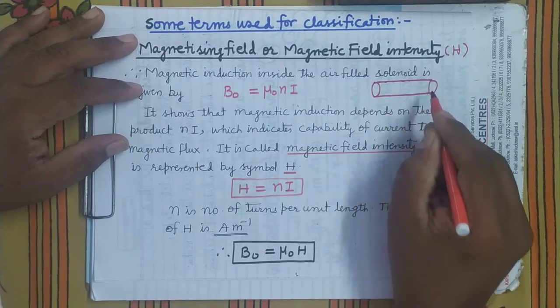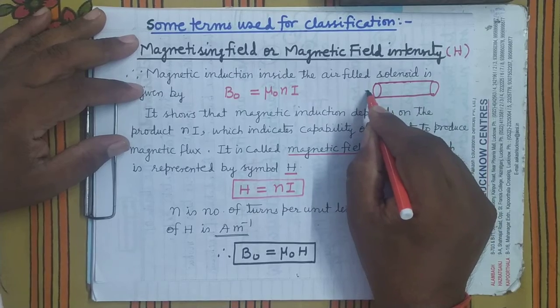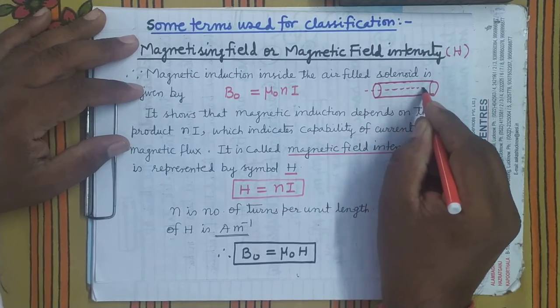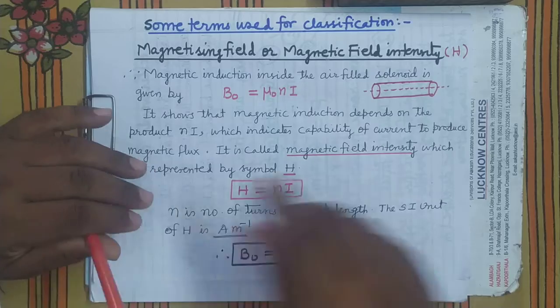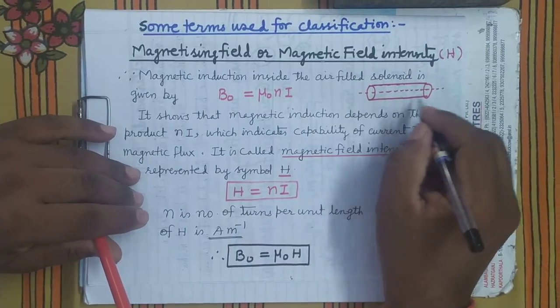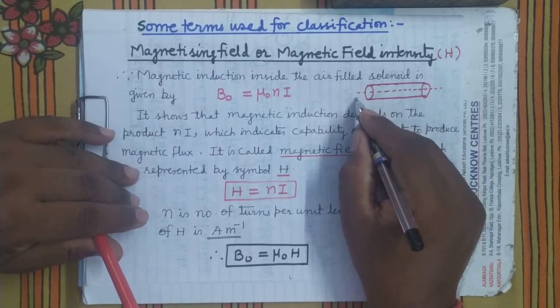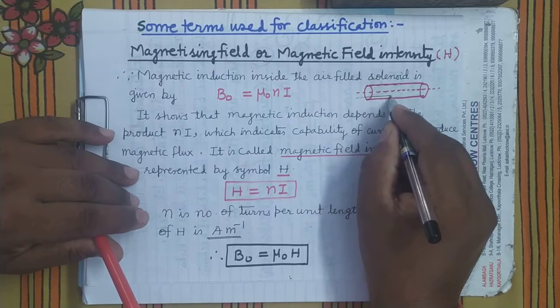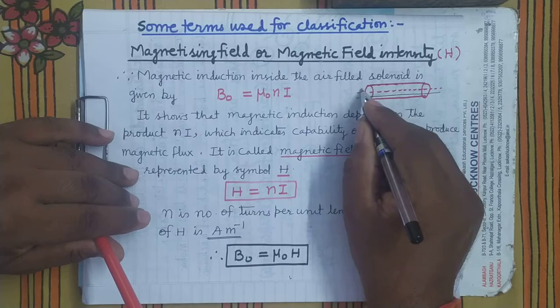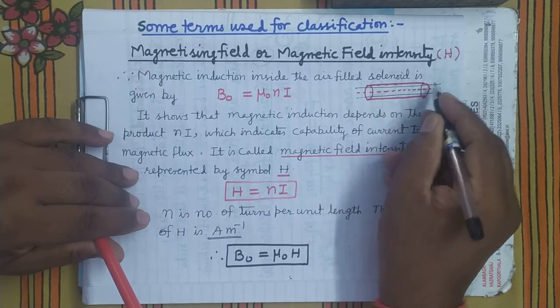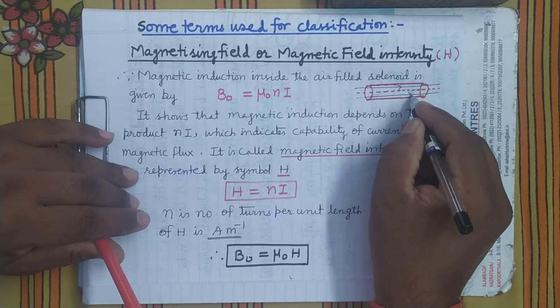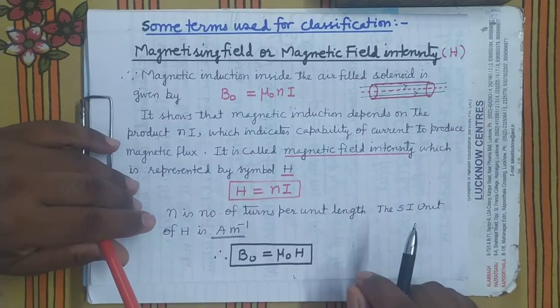This is the axis. There will be a uniform magnetic field when current passes through the coil wound around it, in this direction.